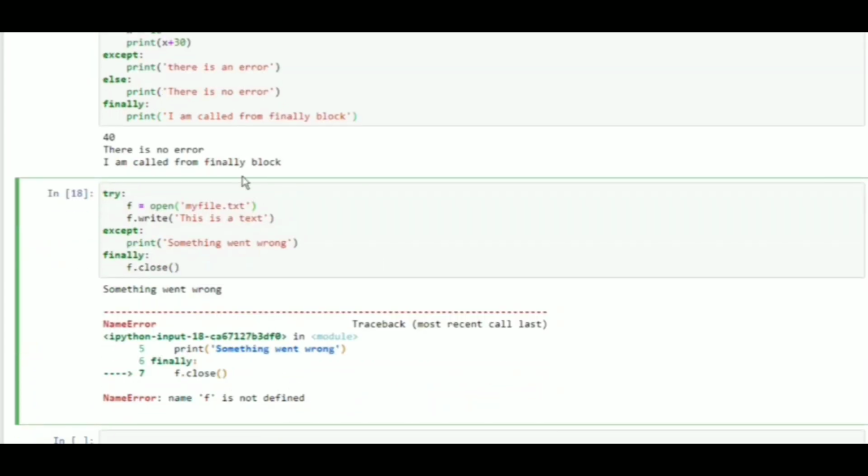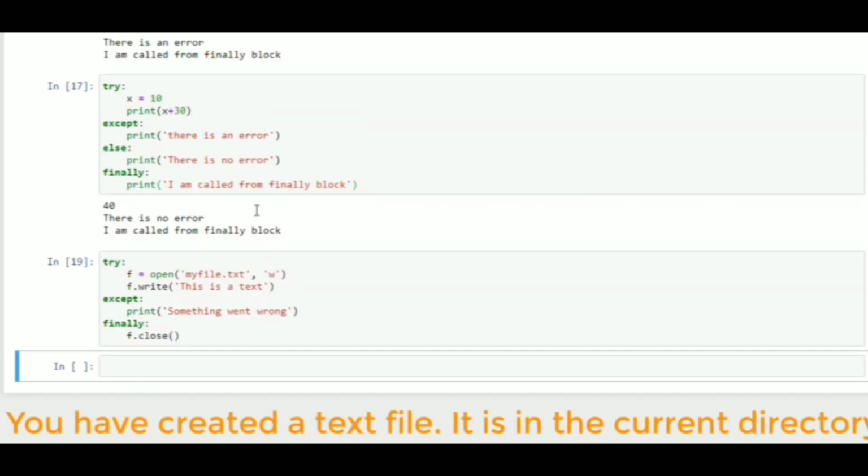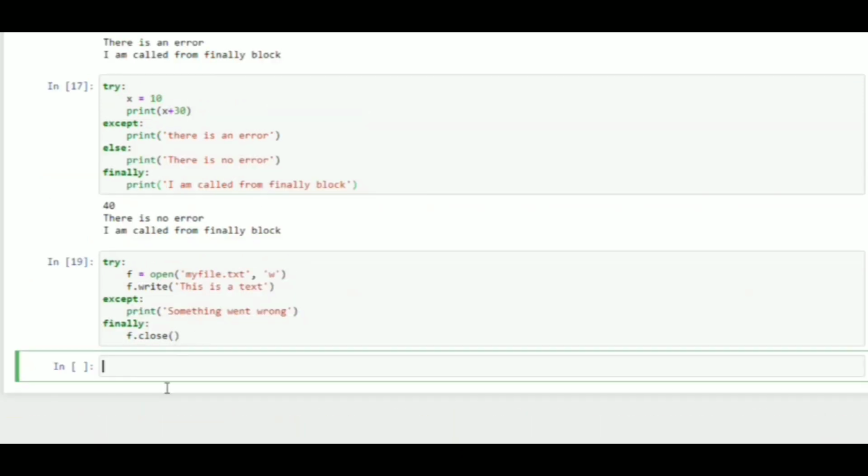So we got an error saying name error, f is not defined, okay, because we have to define the mode. I will say W and now it's done.